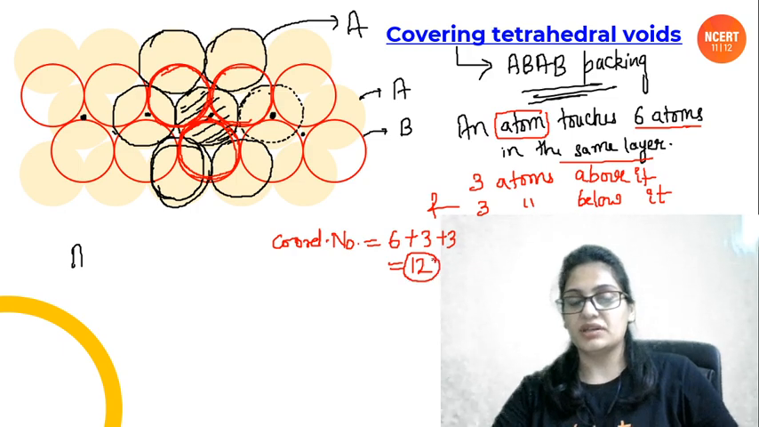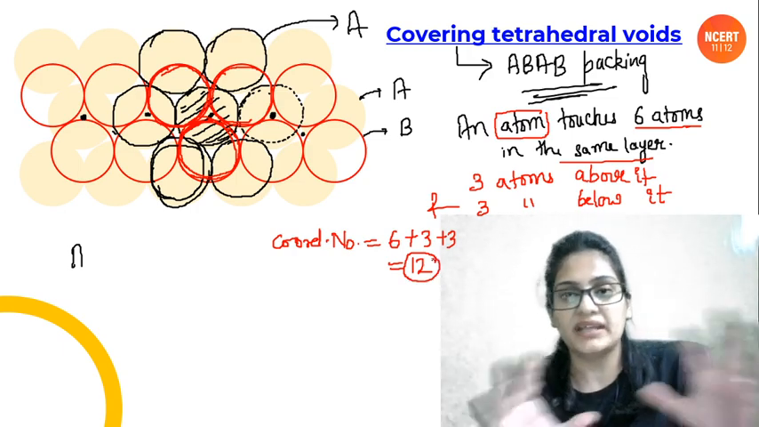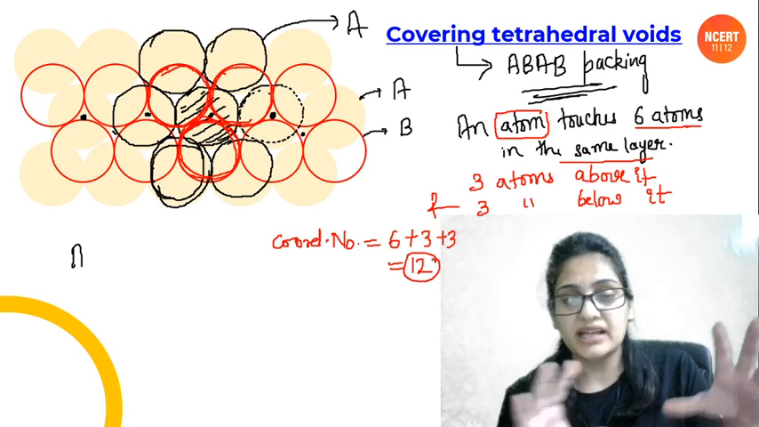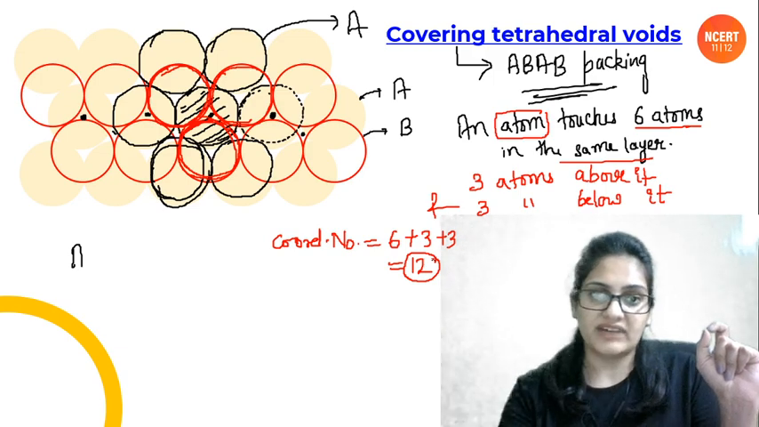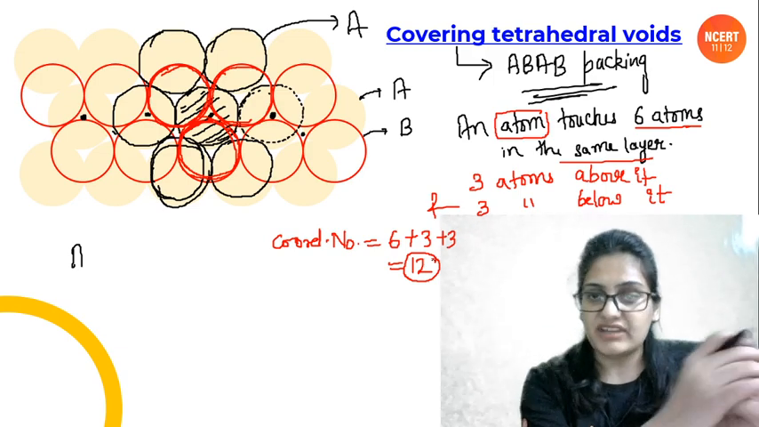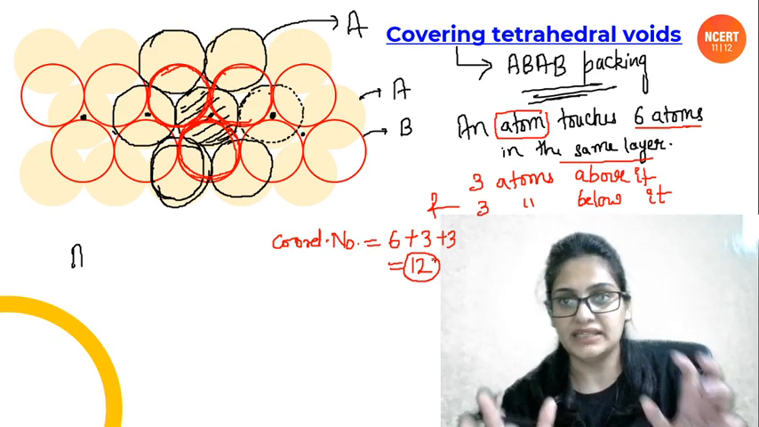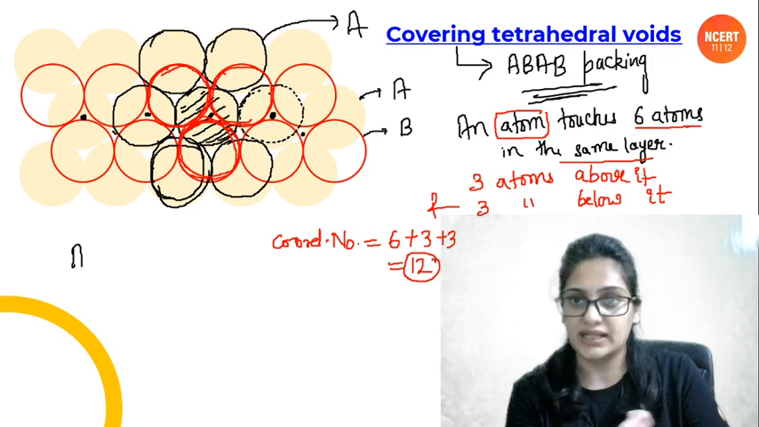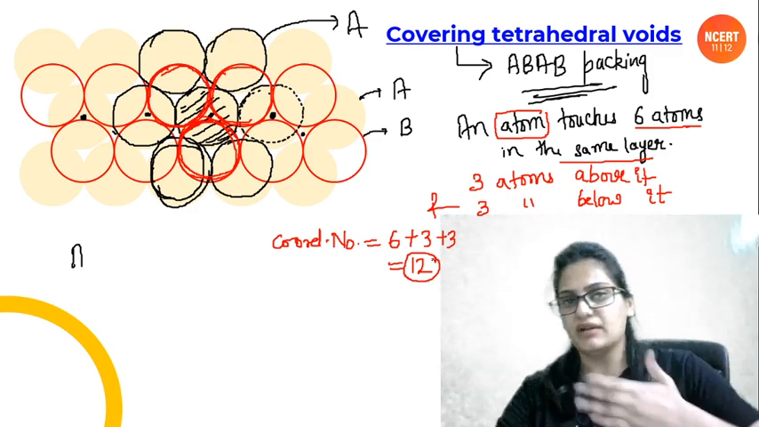So remember this thing people: the coordination number of a given atom in the close packed structure, either it is HCP or the one that we'll be doing later on, because we are taking 2 layers only, and we are yet to cover the tetrahedral voids, it will be 12. Keep that in mind. It is going to be 12. Clear? 6 atoms in the same layer, 3 above it, 3 below it.